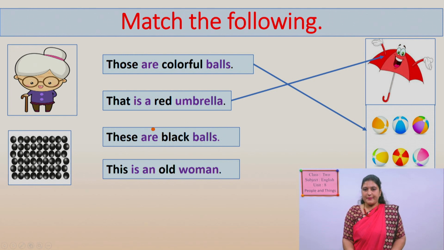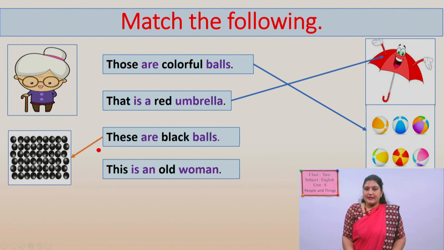Yes? Okay. Next one. These are black balls. Where are black balls? These are means the balls should be near to this sentence. Yes? These are black balls. Where are black balls? Yes, here. Yes? These are black balls. Now match like this. Okay?